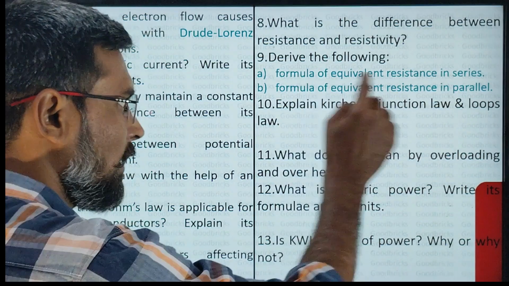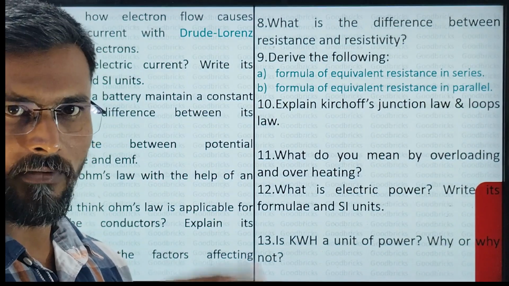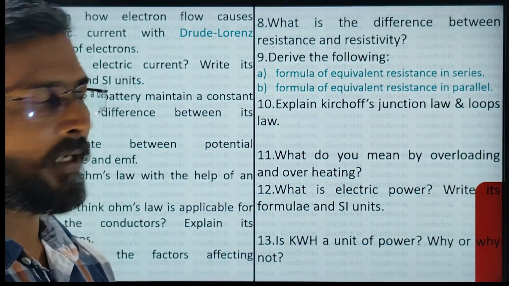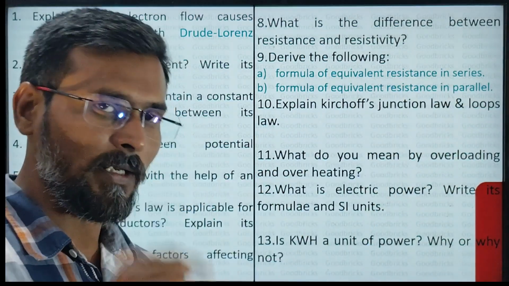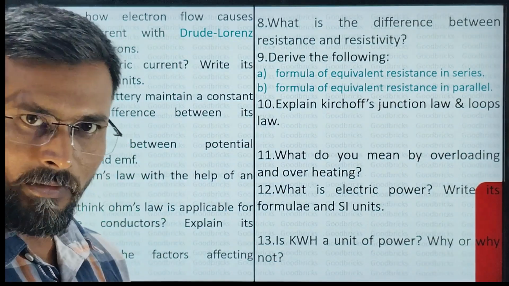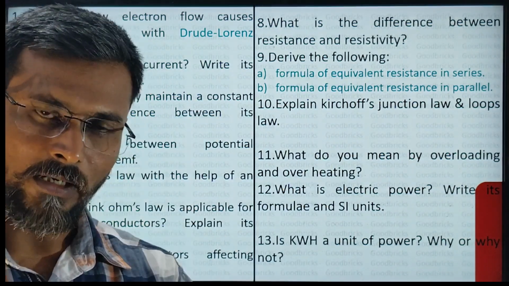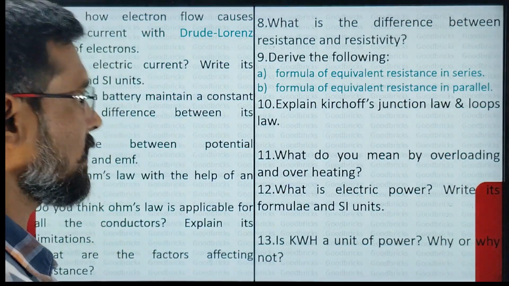Then you have to derive the formula for equivalent resistance in series. Req is equal to R1 plus R2 plus R3, this formula. Then equivalent resistance in parallel. So 1 by Req is equal to 1 by R1 plus 1 by R2 plus 1 by R3 and so on. So these are the two formulas you have to derive, and on that, problems also you have to practice.